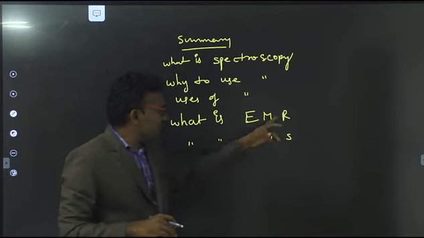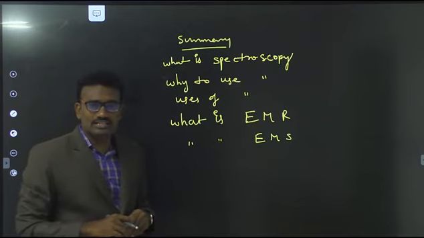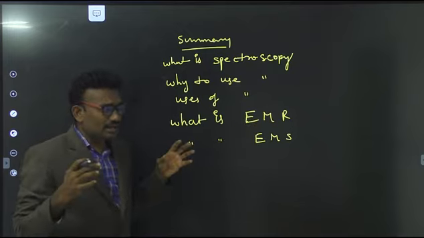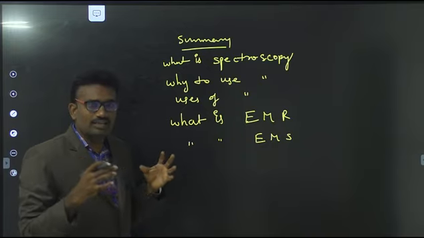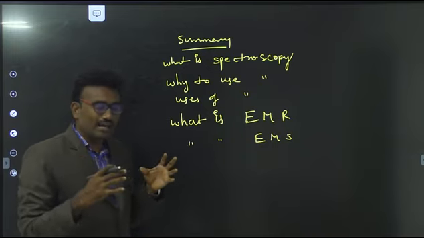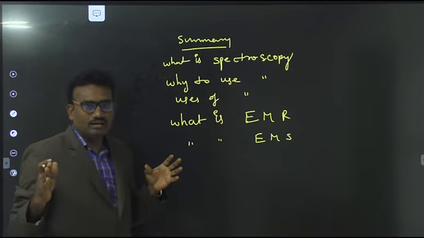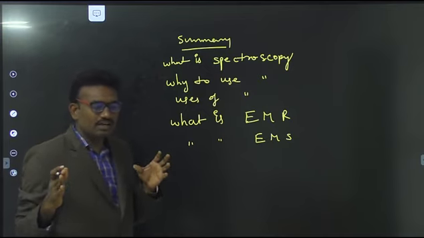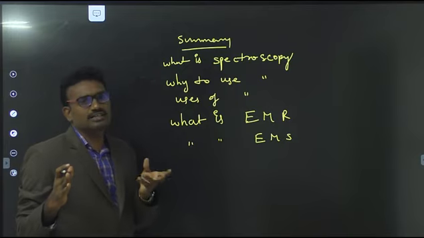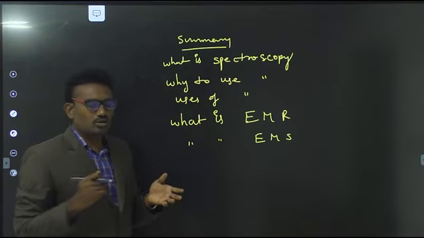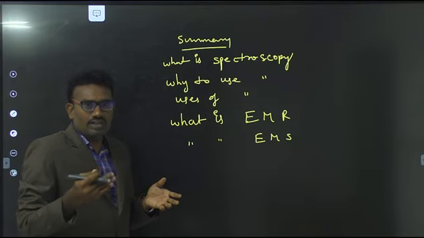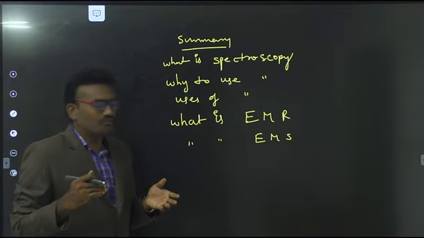So different types of electromagnetic radiations are available. All types of radiations are nothing but lights. All types of lights are arranged orderly by frequency. That order is increasing frequency or increasing wavelength. So you will write increasing order of frequency or increasing order of wavelength.